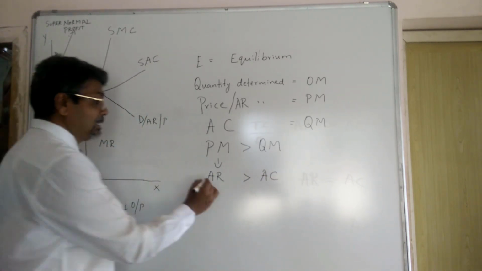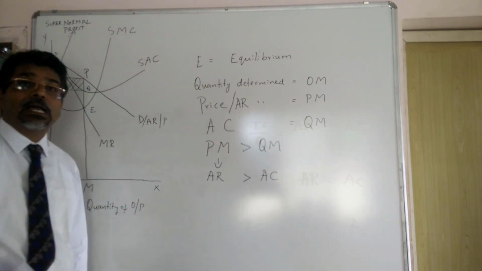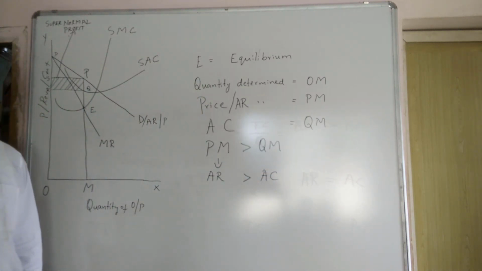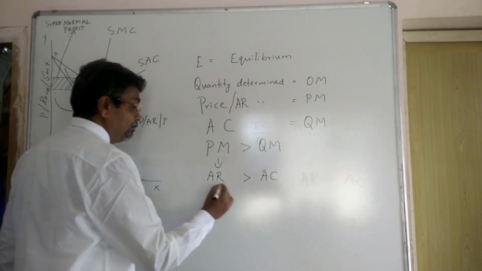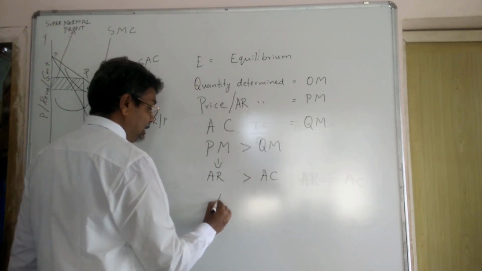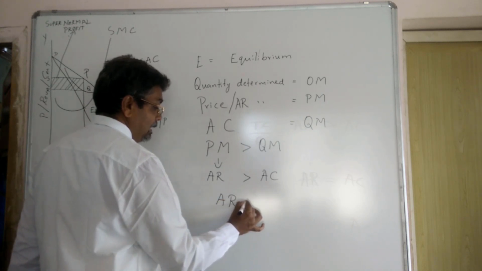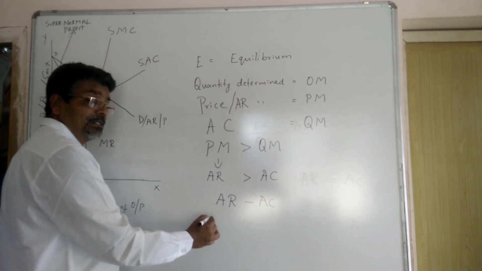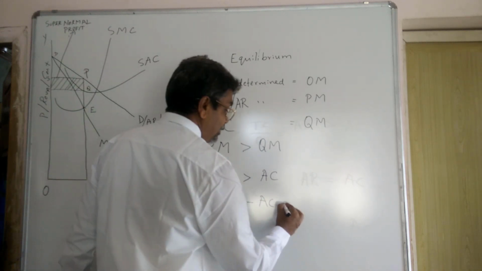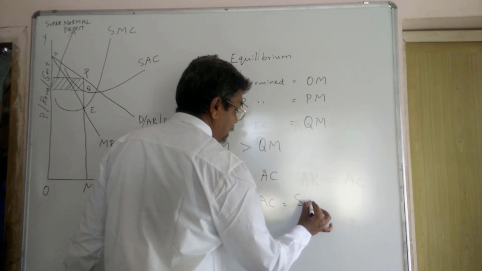So when AR is greater than AC, average revenue is greater than average cost, we get supernormal profit. The difference between AR and AC is equal to supernormal profit.